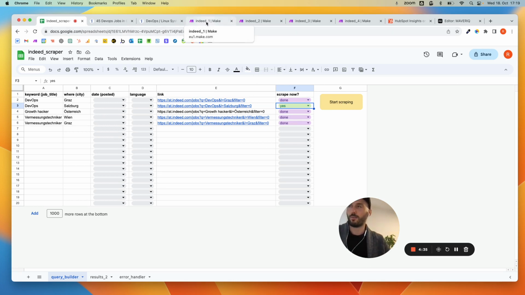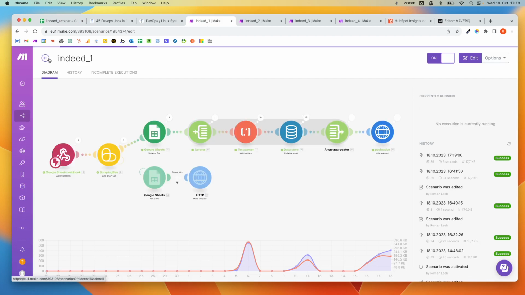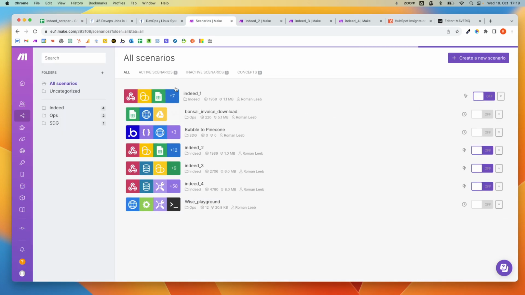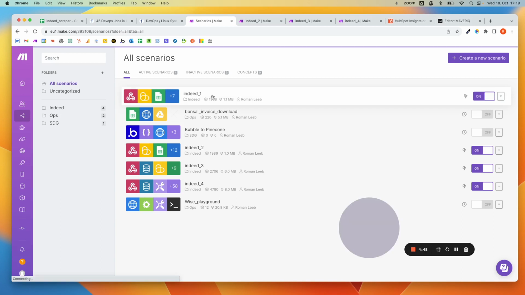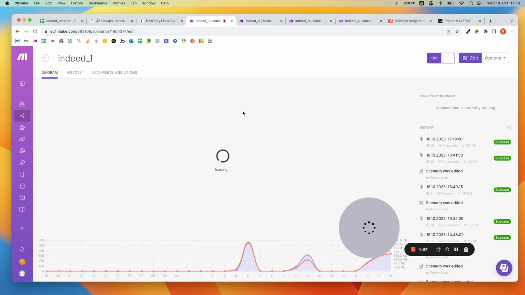And then I have 4 workflows. I built it in Make, and now it's running. Oh, that's not what I wanted to do. So let's go back in. There's 4 workflows. The first one just goes through the list of job postings and extracts the first page and all the individual posts. If we see that again, it'll come up in a second.